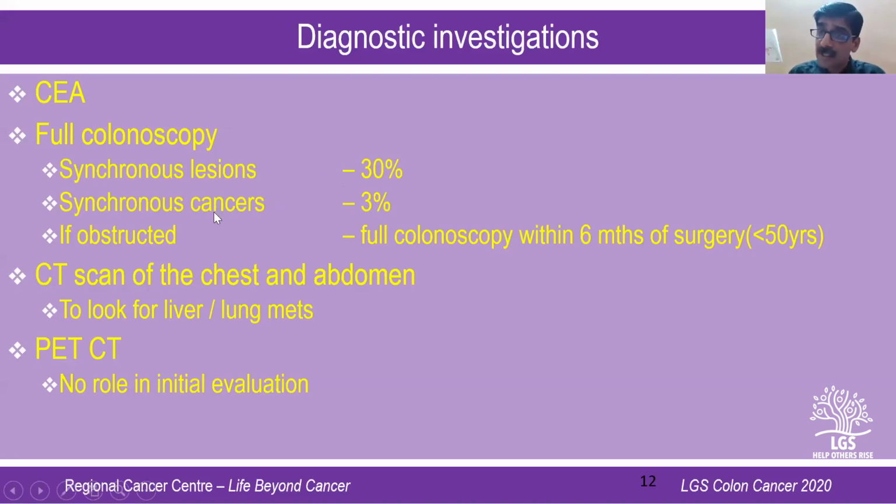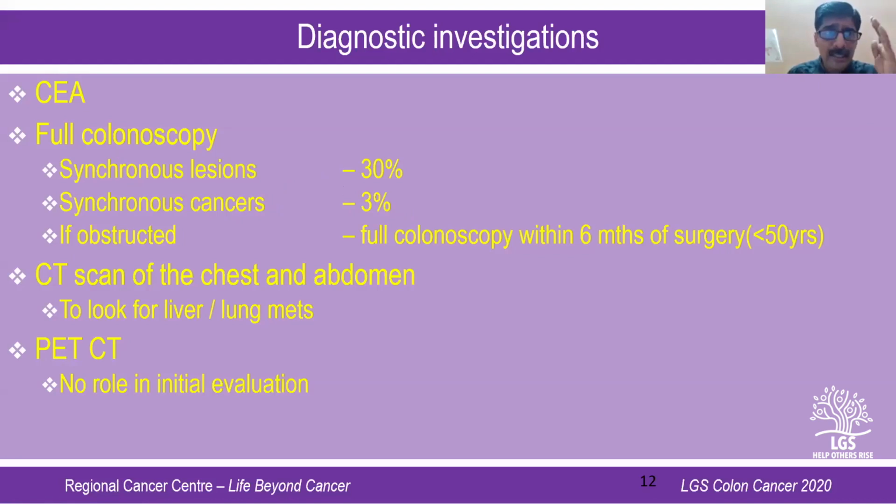But if the patient is obstructed and by some means you're not able to do a full colonoscopy, you should do a full colonoscopy within 6 months of the surgery, especially in patients who are less than 50 years of age, because their family history background may suggest the presence of synchronous lesions in the non-operated part. So if you're able to do a full colonoscopy, do it upfront. But if the patient is obstructed, you have to complete the colonoscopy within 6 months of the surgery to pick up any other lesions that may have been missed previously.